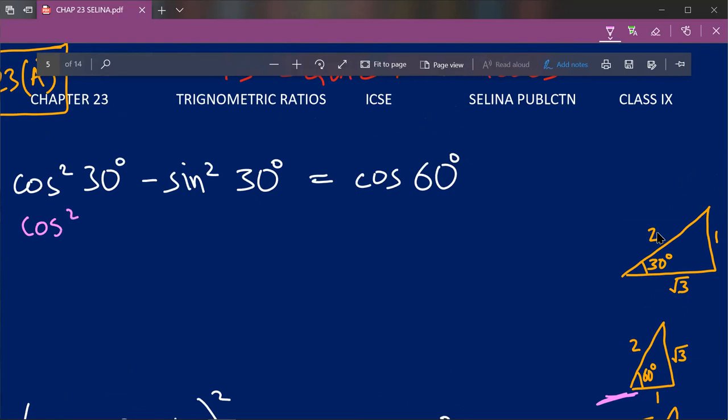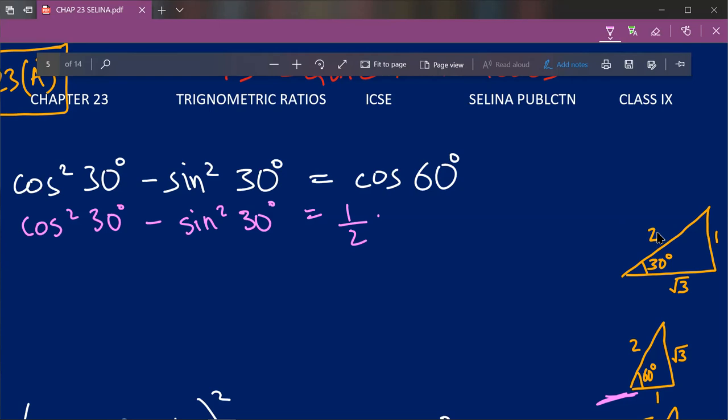cos square 30 degree minus, now over here a definitive minus symbol is given. Earlier if there was no symbol given here, we would have assumed it as a multiplication symbol. Sine square 30 degree is equal to cos 60 degree, which was 1 upon 2. Now what we have to do is prove that the LHS is equal to RHS. We have to find the value for LHS, and if we get our LHS as 1 upon 2 and our RHS is 1 upon 2, therefore it is proved that our LHS is equal to RHS.